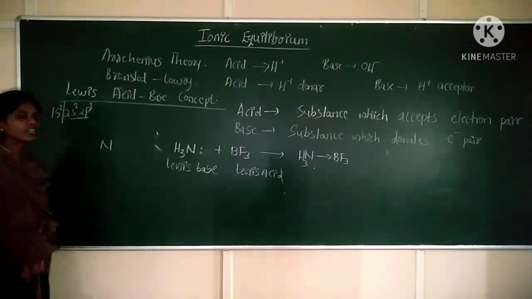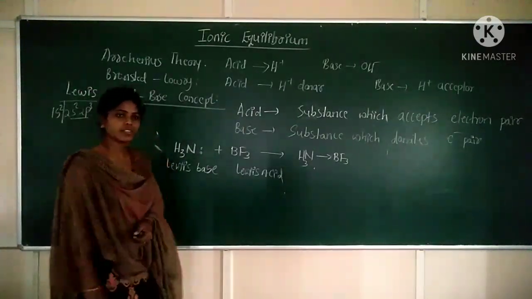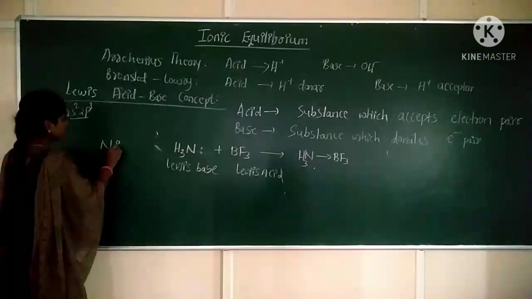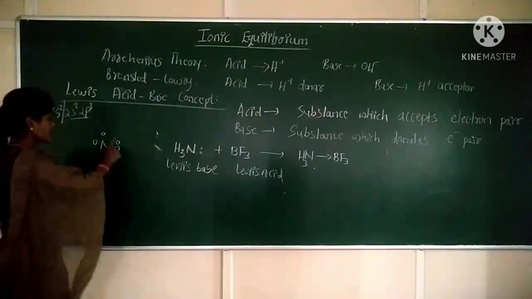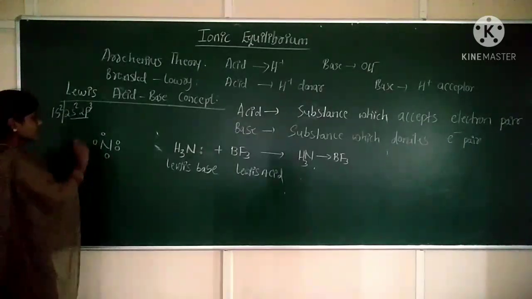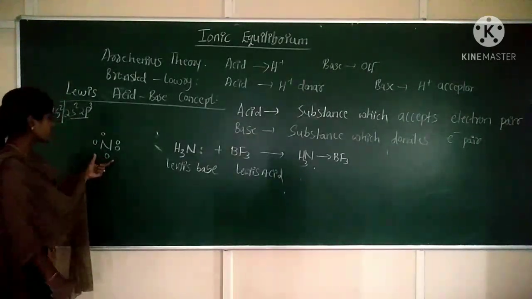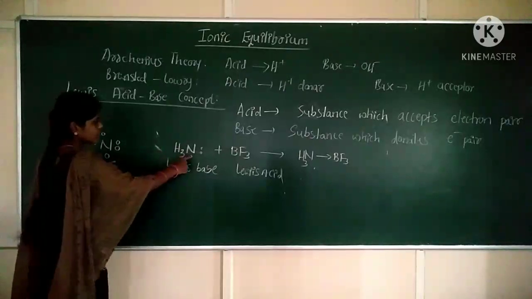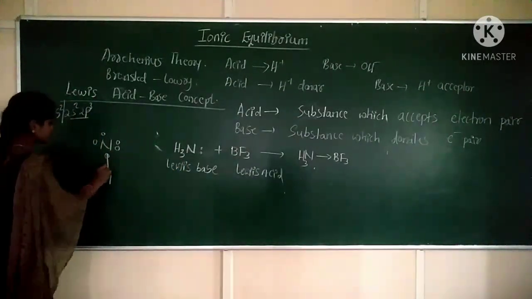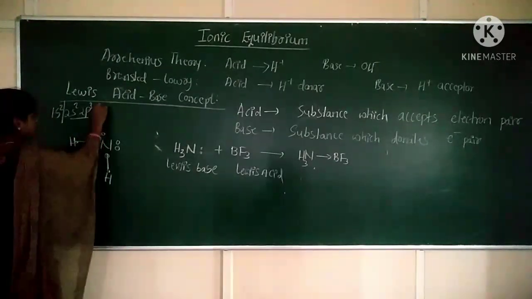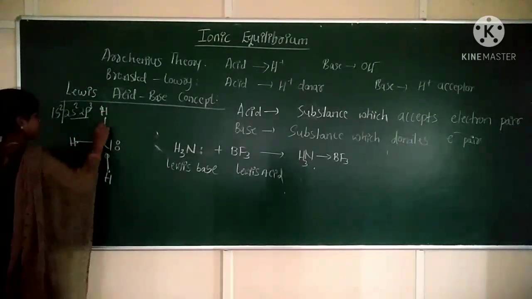In the outer shell, how many electrons are there? In the outer shell, 5 electrons are there. So write it as 1, 2, 3, 4, 5. Correct? Out of 5 electrons of nitrogen, only 3 electrons are making a bond with hydrogen. Correct? So hydrogen bond, hydrogen bond, hydrogen bond. Correct?